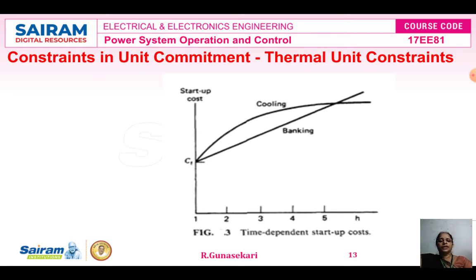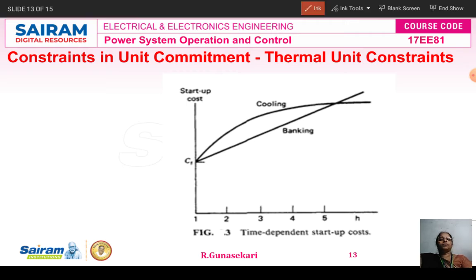Now you see the diagram. We draw the time dependent startup cost. Two startup cost approaches are there. Startup cost is taken along the y-axis, and time in hours along the x-axis. Now this is the Cf cost. Then we draw the startup cost when cooling. This is the cooling curve.